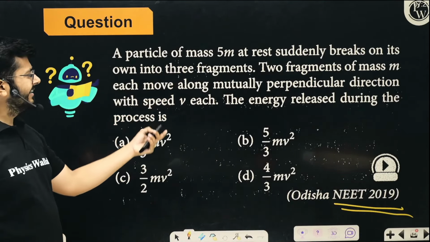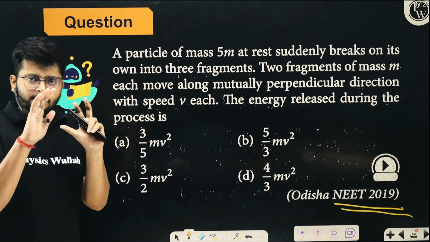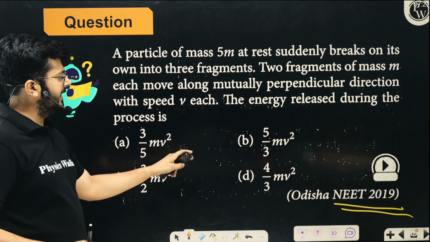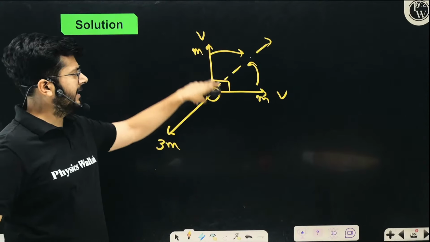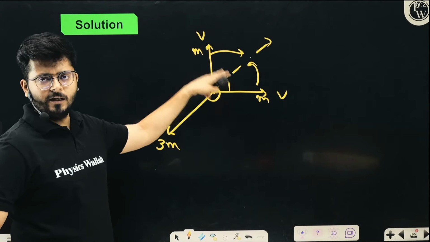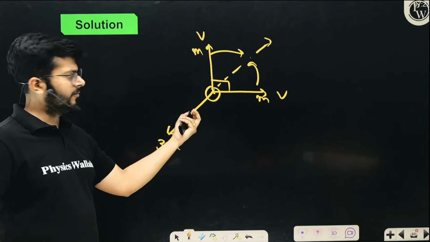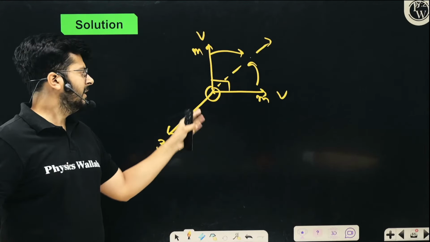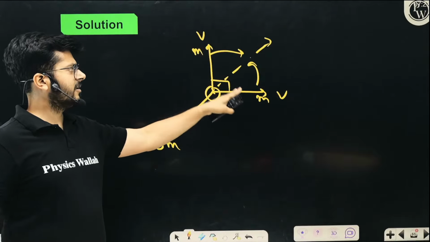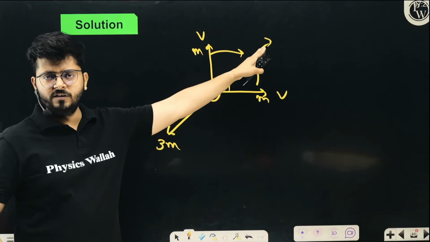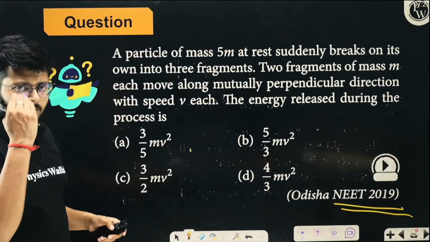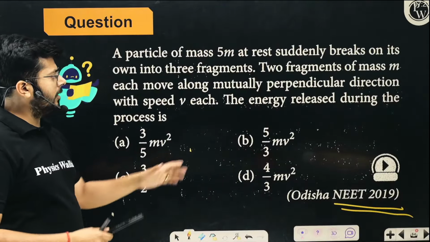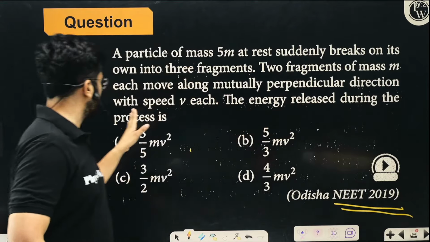It is saying that you have a 5m mass, and it is splitting into three fragments. So m and m are moving with velocity v and v perpendicular to each other. For the third part, we remove m and m from 5m, so the remaining mass is 3m. That has to move in such a way that it cancels out the resultant momentum of these two. Thinking about that logic, you have to find the energy released during this process.